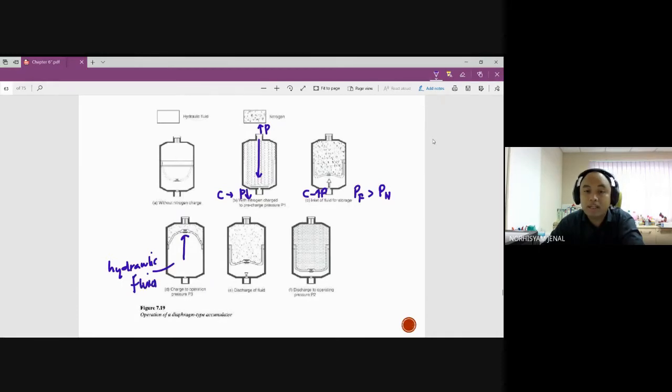Then if the pressure in the circuit becomes lower again, P nitrogen is higher than P circuit or P fluid. So it will push the liquid out again to increase the pressure, until it is fully discharged. Then we fill it up again when the pressure becomes constant again.